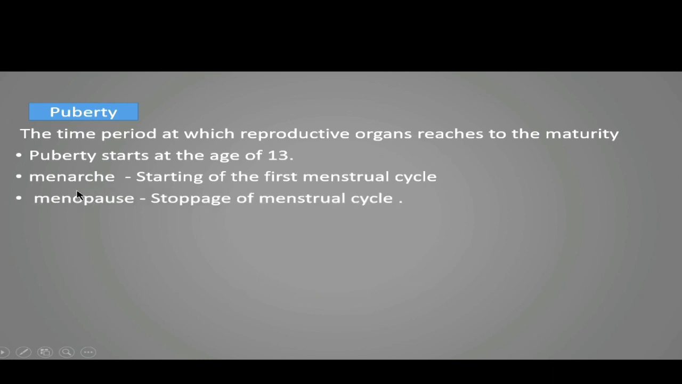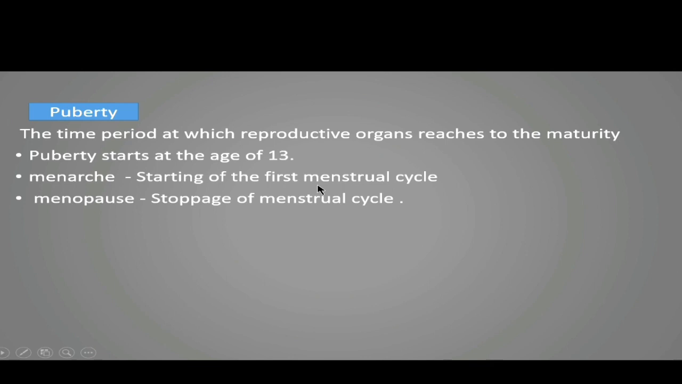The second thing is menopause, as shown over here: stoppage of the menstrual cycle. There is one time period when the menstrual cycle starts in a female, and one time comes when the menstrual cycle stops, because everything that starts also stops. So the starting of the menstrual cycle in a female is called menarche, and the stoppage of the menstrual cycle is called menopause.